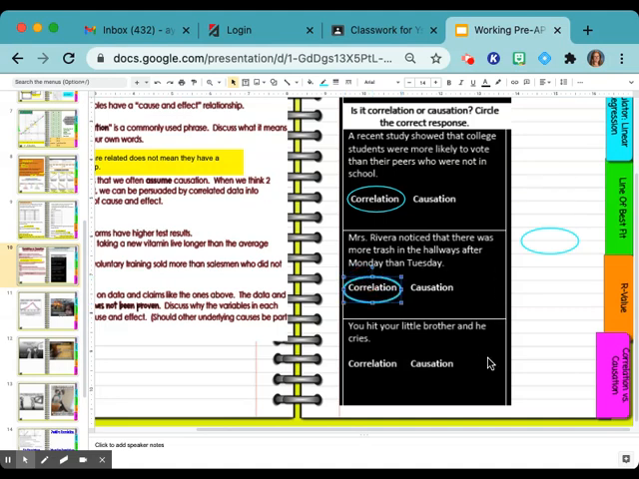Abby Kate, will you read the last one? You hit your little brother and he cries. All right, what do y'all think about that one? Raise your hand for correlation. Raise your hand for causation. Okay, yeah, because if you hit your little brother, that causes him to cry. Is that true for a lot of y'all? Yes. Just look at him, it causes him to cry.